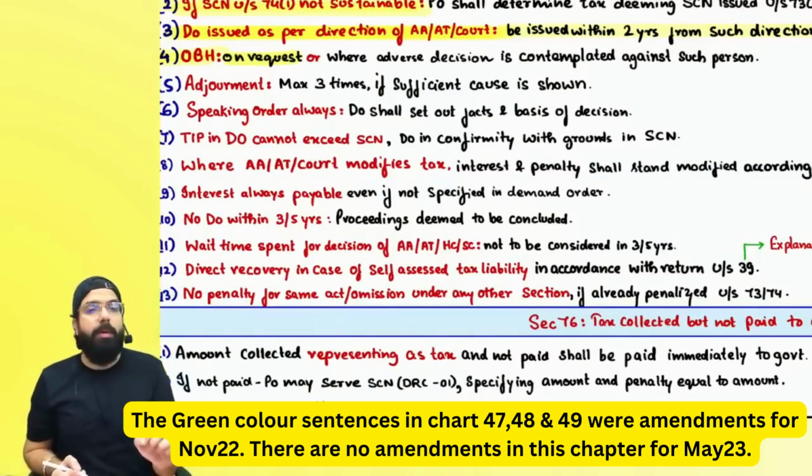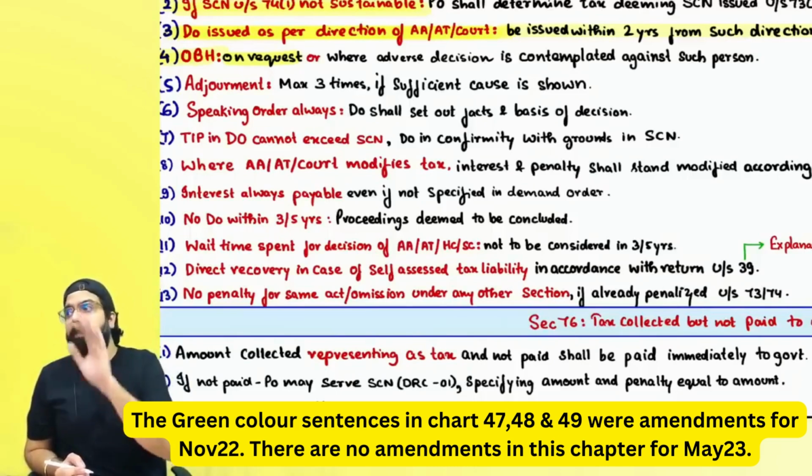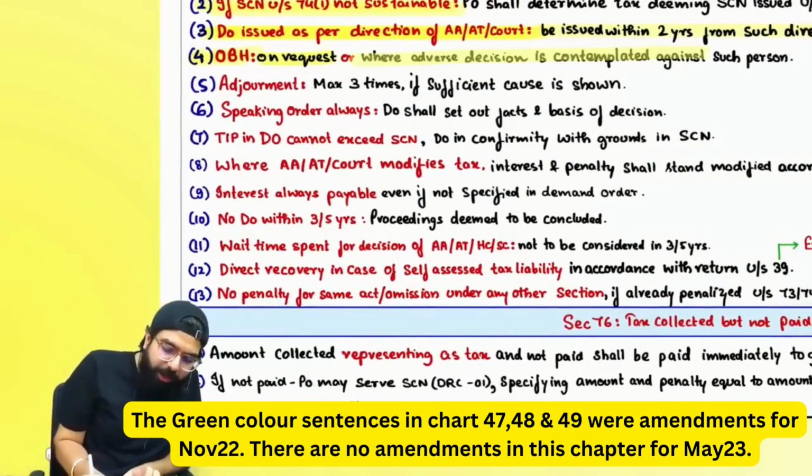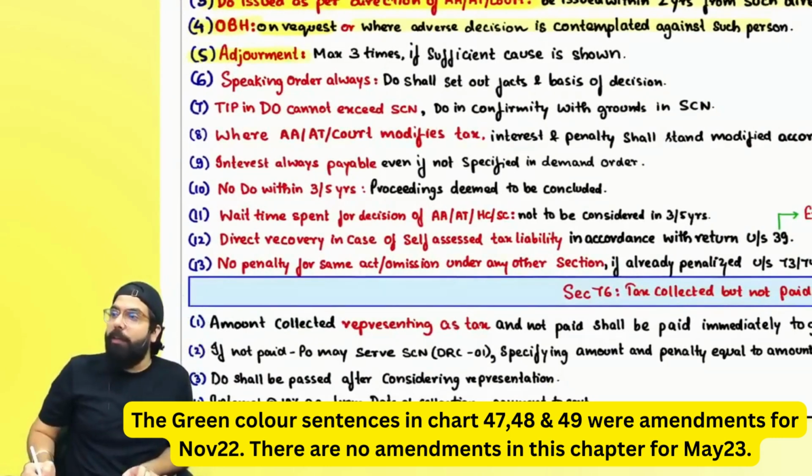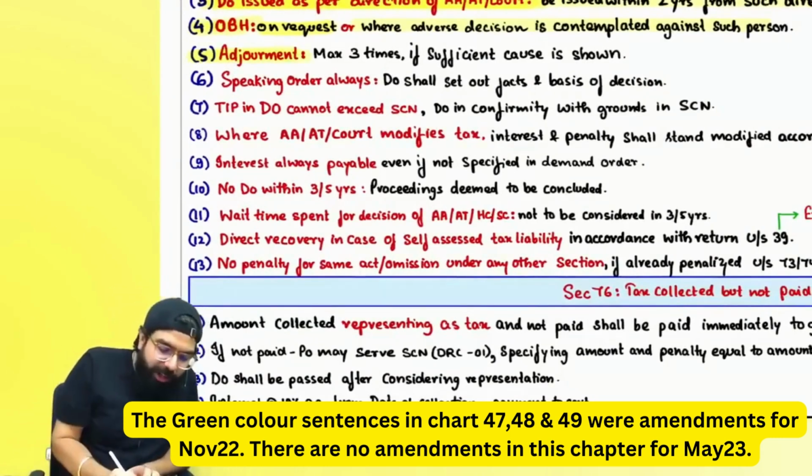And also remember one thing, if they are going to pass an adverse decision against you, in the case of an adverse decision, the opportunity of being heard always has to be given. Sir, if you want adjournment, a maximum of 3 adjournments can be given provided sufficient cause is shown.